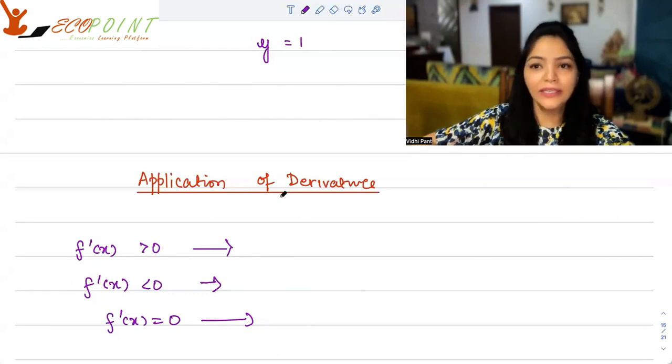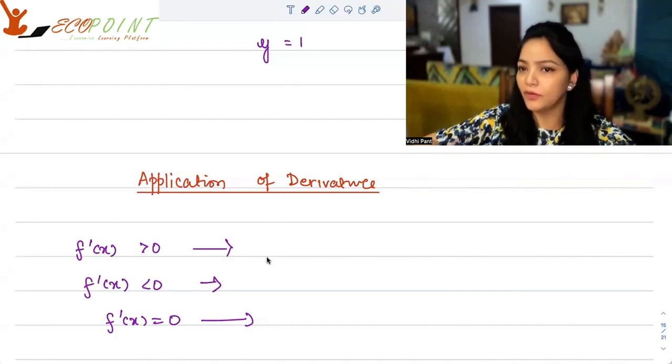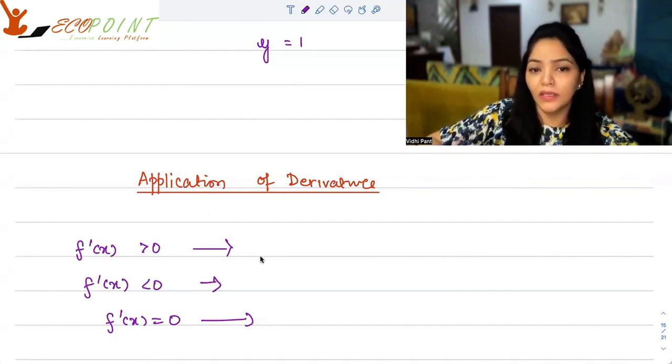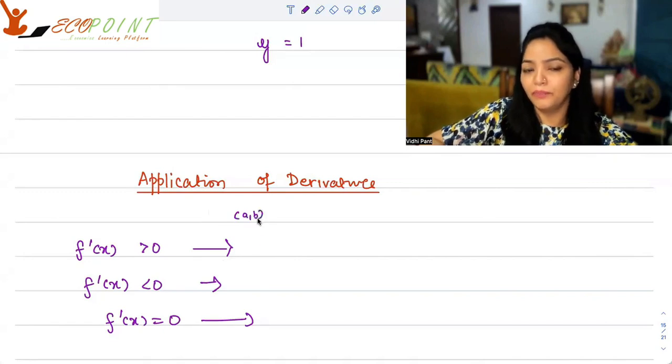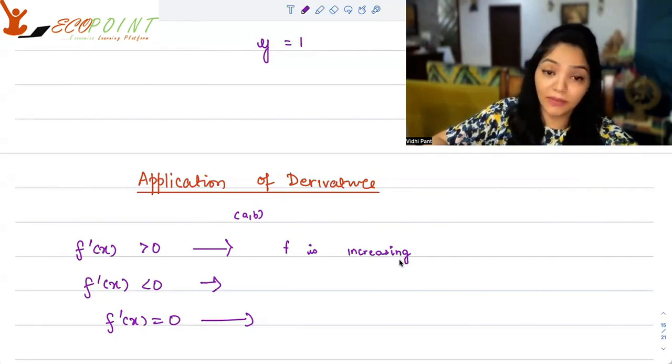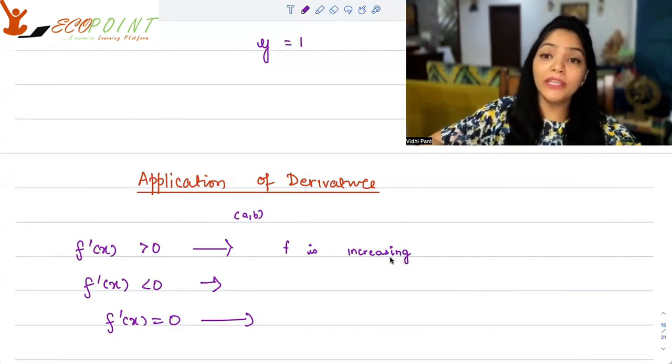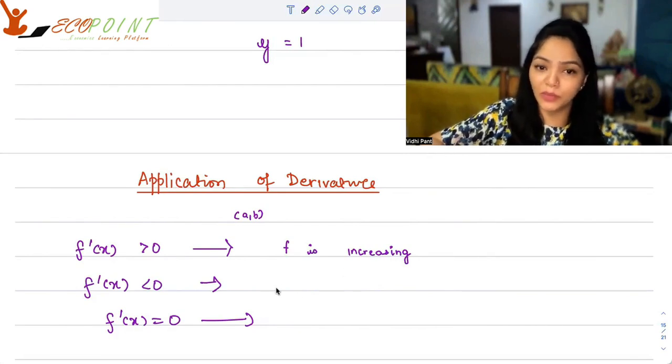The last thing for today is another application of derivatives. L'Hopital rule is one application, and another application for derivatives would be, if you see that the derivative of a function is always turning out to be positive, or it is positive in some interval, say interval AB, then that would mean that f is increasing, because the rate of change is positive. Hence the functional values would be increasing in comparison to the previous ones.